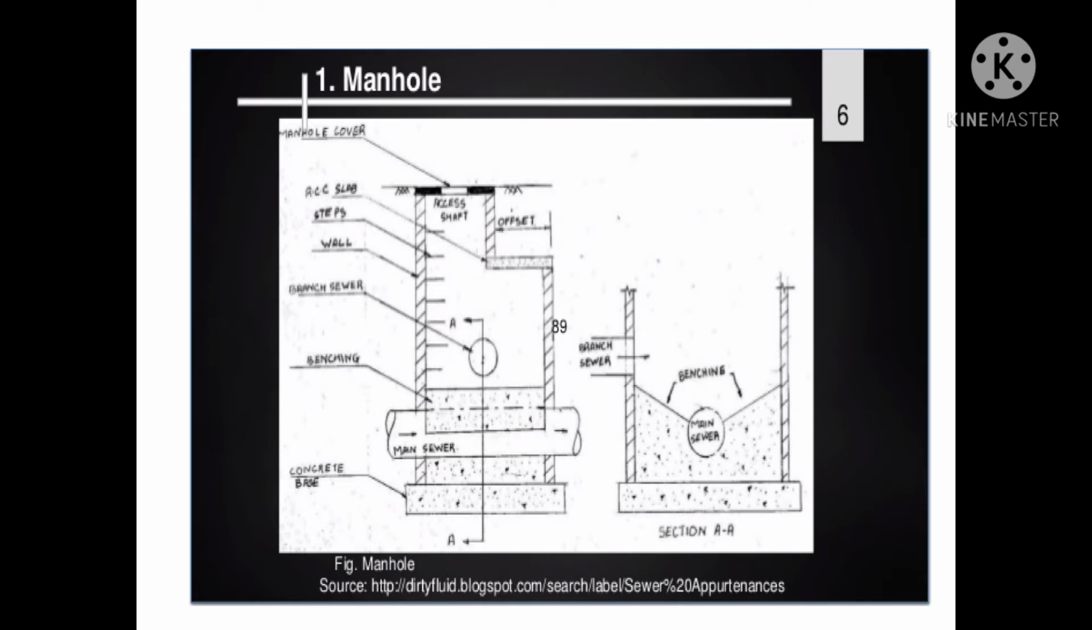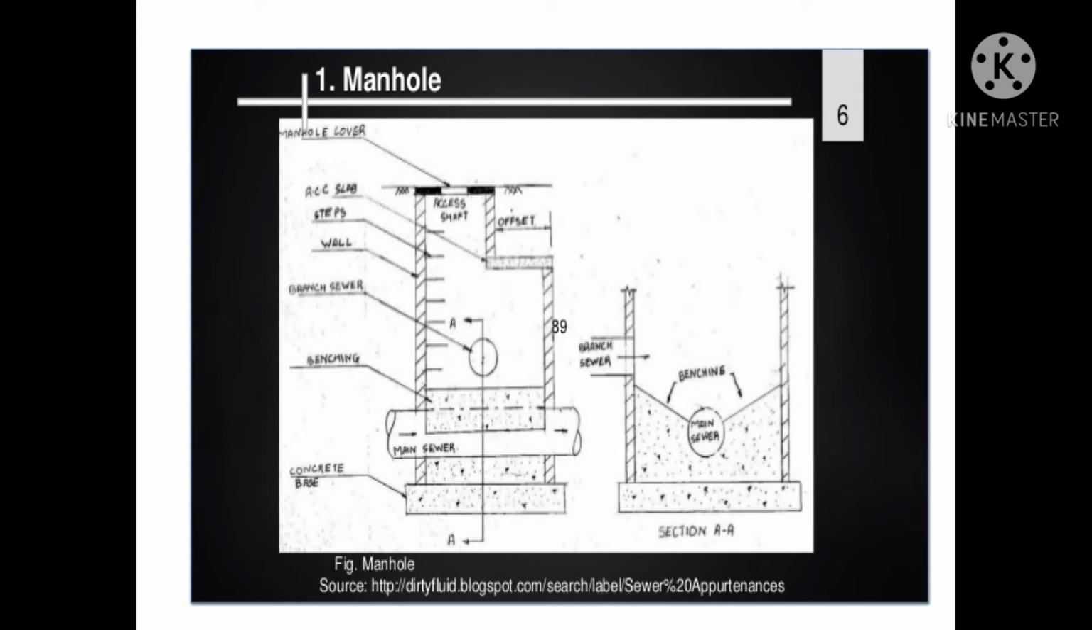Next one, working chamber. The lower portion of the manhole is known as the working chamber, as it provides us a working space for inspecting and cleaning operations. Its minimum size for a rectangular manhole is about 1.2 meter by 0.9 meter. For a circular manhole, the minimum diameter is about 1.2 meter. The height of the chamber should generally be not less than 1.8 meter or so.